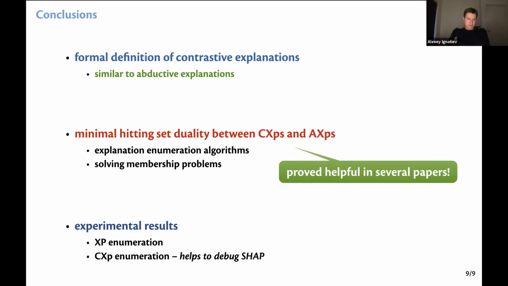In the paper, we also have two experiments, and the first one was to enumerate all explanations exhaustively and to show that it actually scales for medium-sized boosted trees. The second experiment was to enumerate only CXPs and then to look at the features that are included in CXPs. And it turned out that the features that occur in small CXPs are actually features that are reported as explanations by a heuristic explainer, SHAP. It's a very well-known explainer. So enumerating CXPs actually helps us understand what SHAP is actually doing.